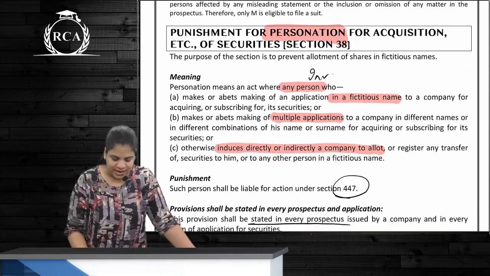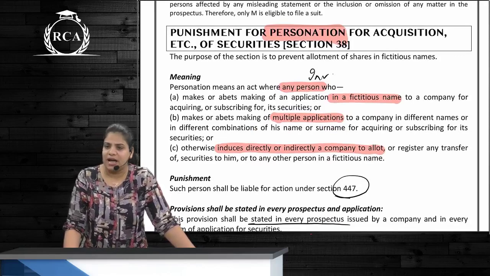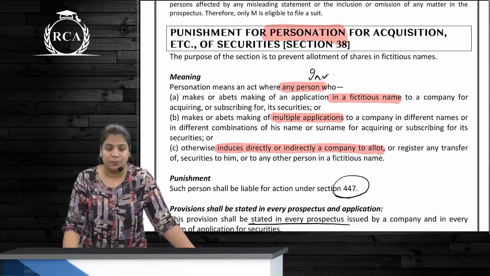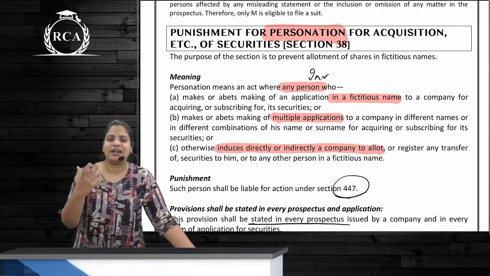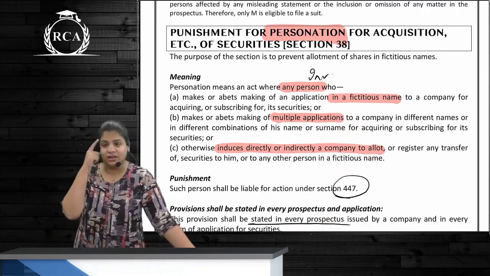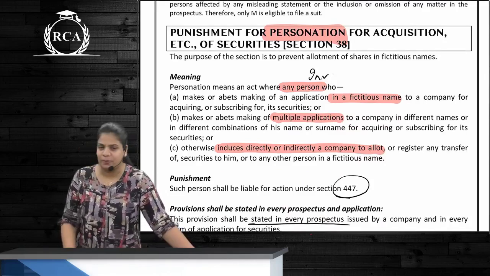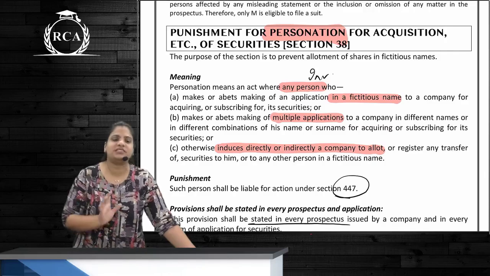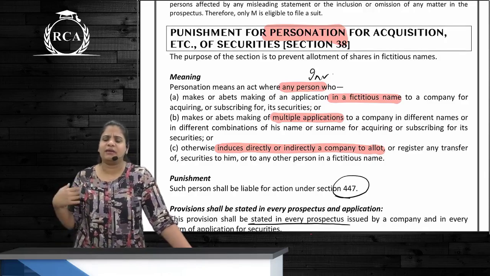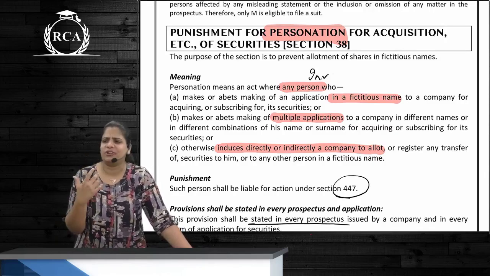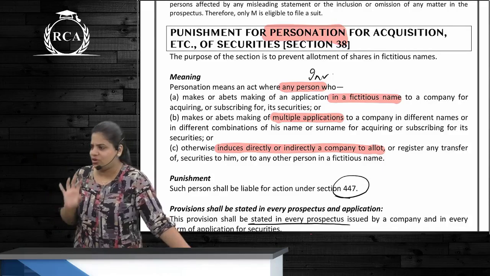Okay? Then the next one is section 38. 38 talks about personation. So personation under law means what? Taking the identity of somebody else with the intention to deceive the other person, correct? So personation in law means that you want to cheat the other person. Because of all the people who apply, it is not possible that everybody gets the shares, and the company will issue the shares to only some persons.